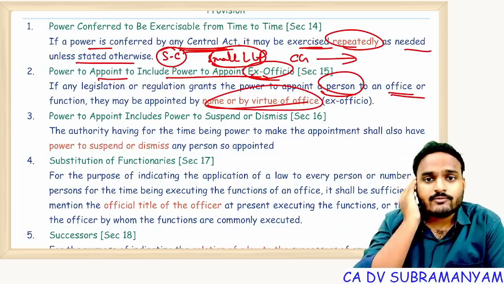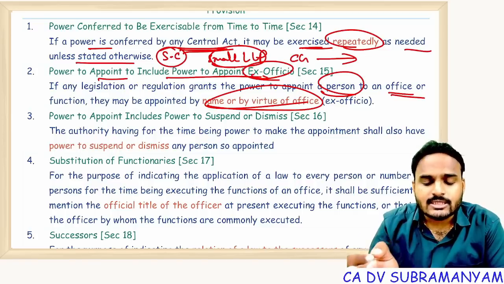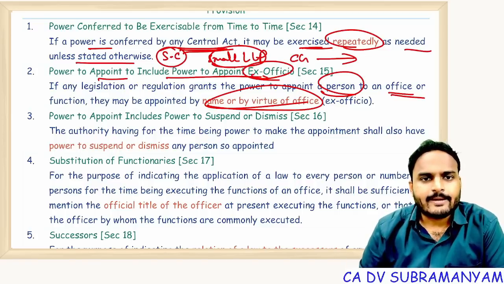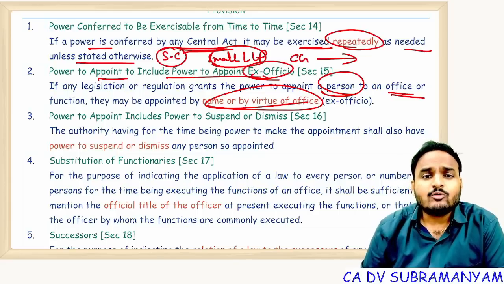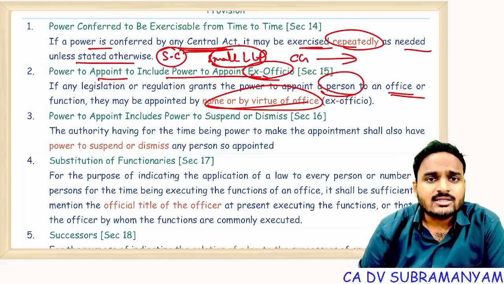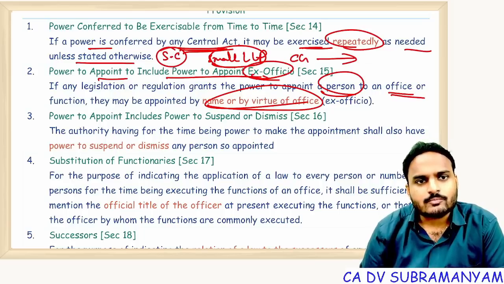That means by virtue of his office, he can be appointed as a person in this committee. Getting my point? Direct tax committee: I say the president is a default member of the direct tax committee. So how is naming done, how is appointment done? Through his name, through ex officio. So power to appoint also includes power to appoint ex officio.